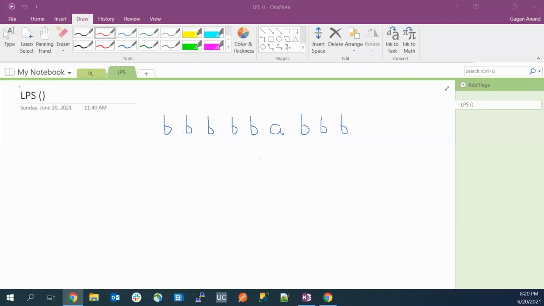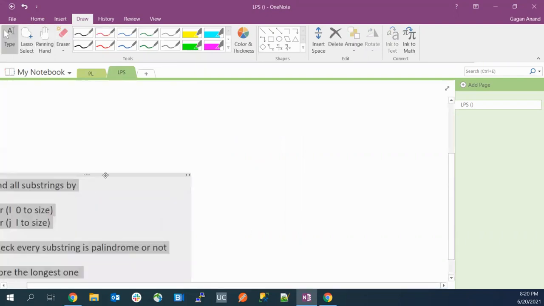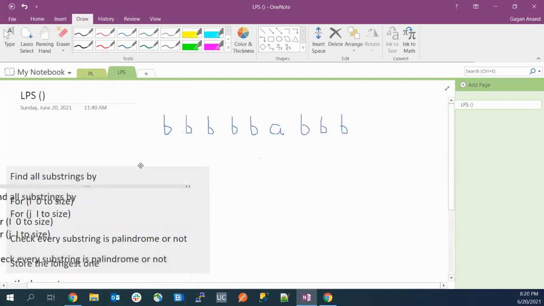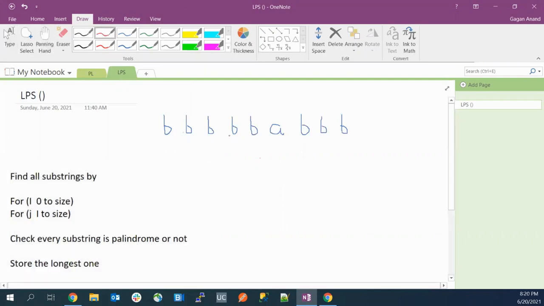Okay, so I'll start discussing the approach now. Please ping in the chat if you have any queries about the question. Let's see if the question is clear to you now. In this, you can see this is a substring, this is also a substring, and this is also a substring. The biggest substring is this, right? So this will be the answer. If anyone is confused or hasn't understood the question, ping in the chat, or else I'll start with the approach.